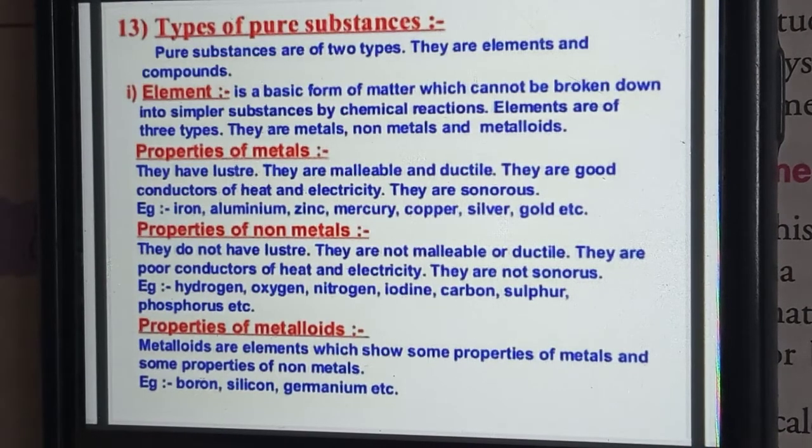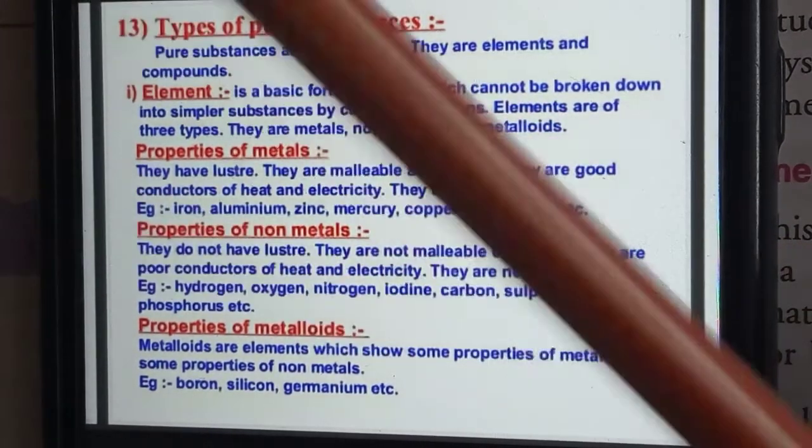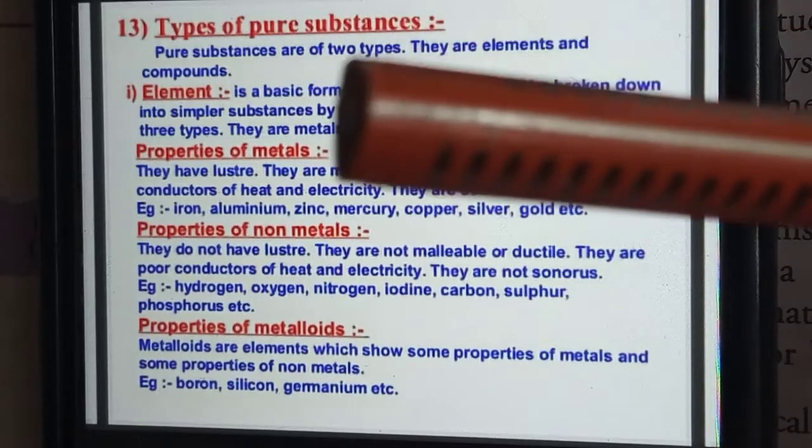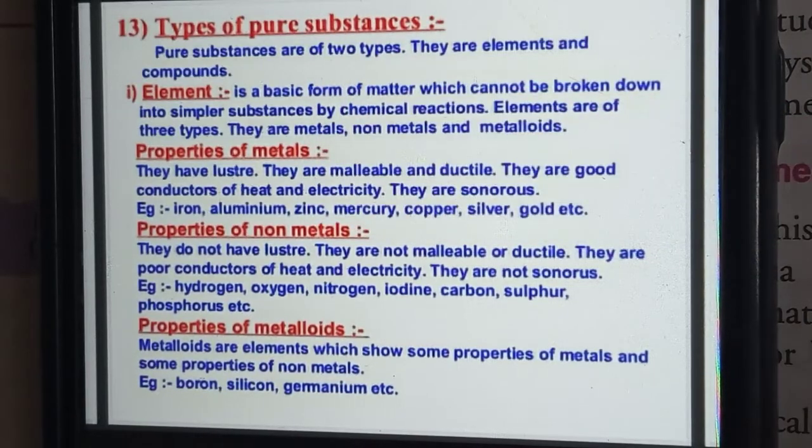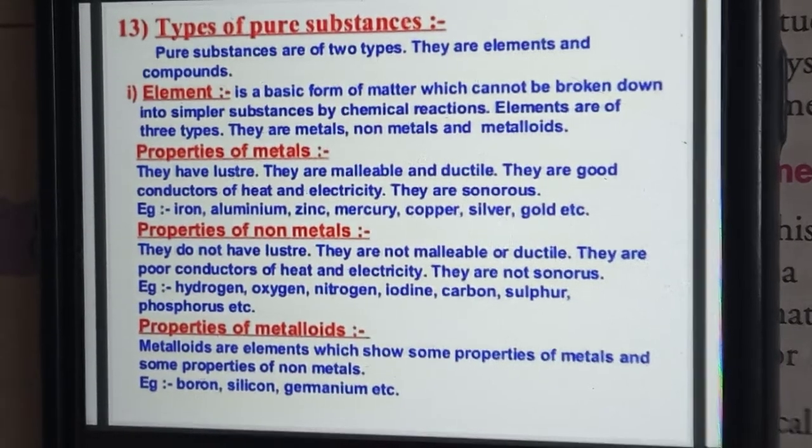Now, non-metals. Non-metals do not have any lustre. They are not malleable and ductile. I am showing you a pencil. Inside, graphite is there. That is a non-metal, but it is a good conductor of electricity. Other non-metals are not good conductors of electricity and heat.